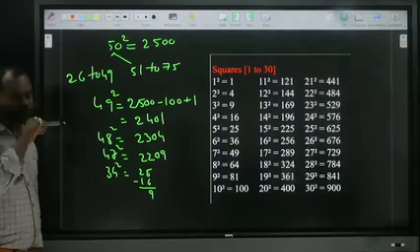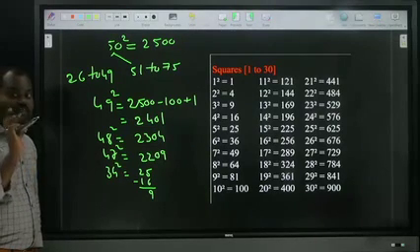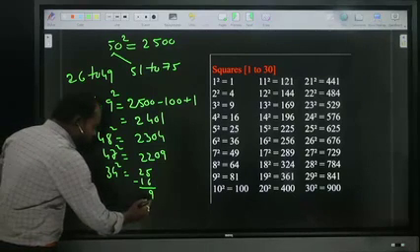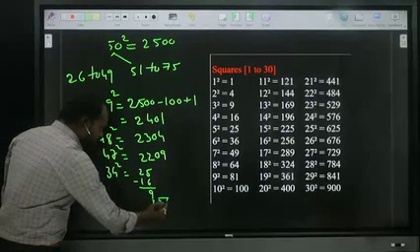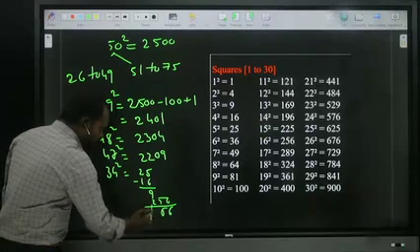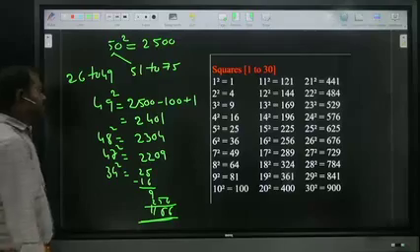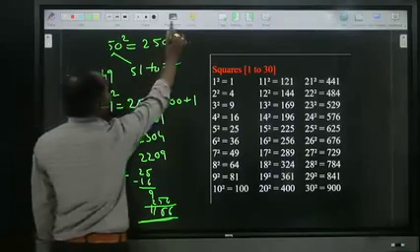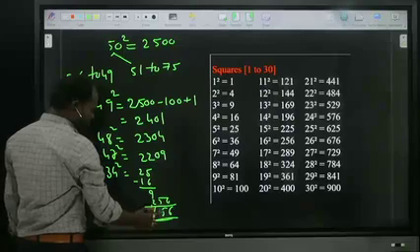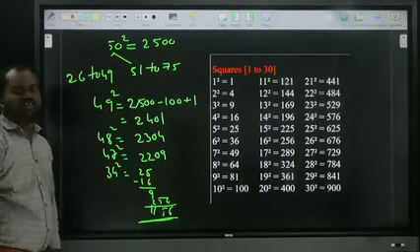What is the 16 square? 256. That is a 3 digit number. So what is the answer? 6, 5, 11. 1156. 1156 is the answer. Is it clear?